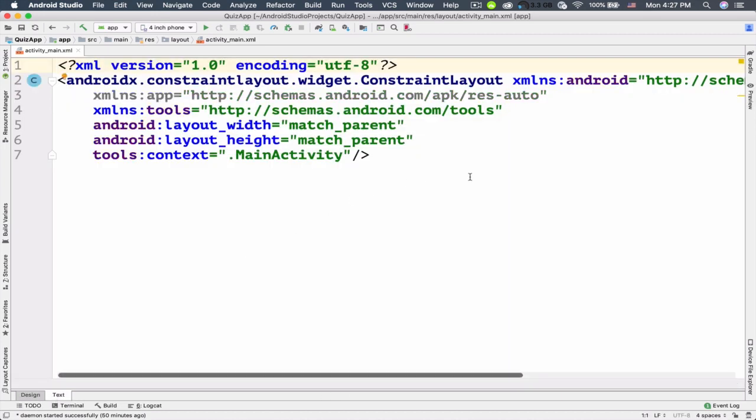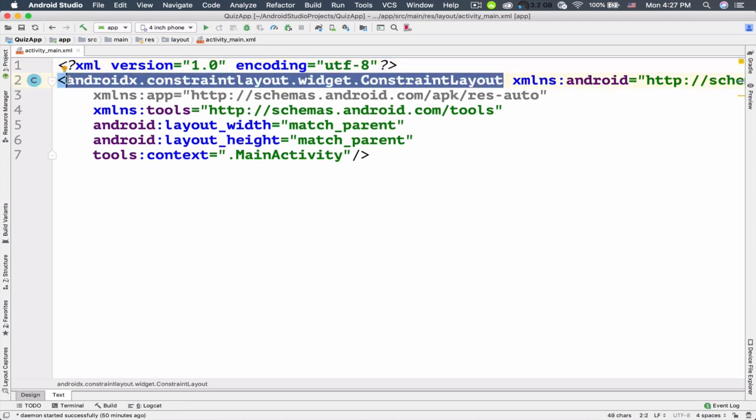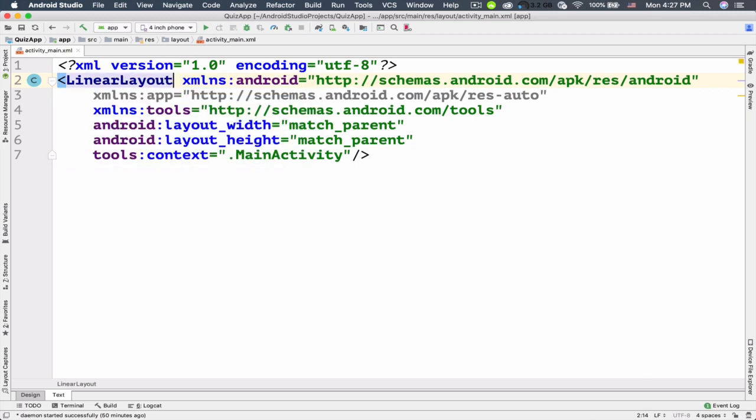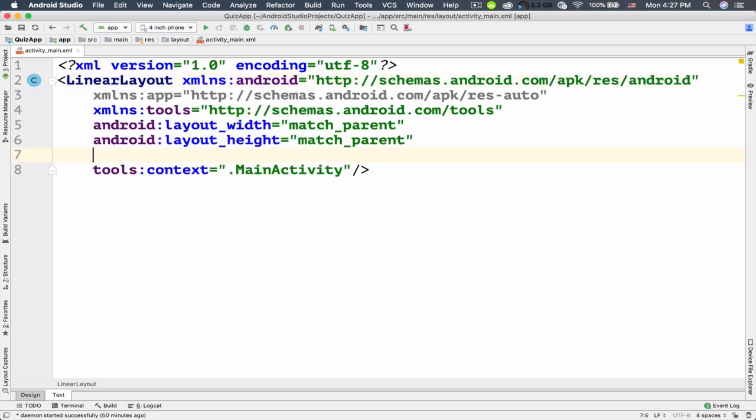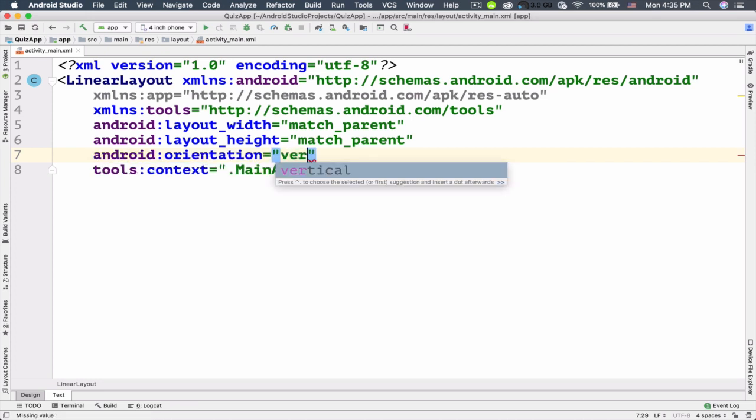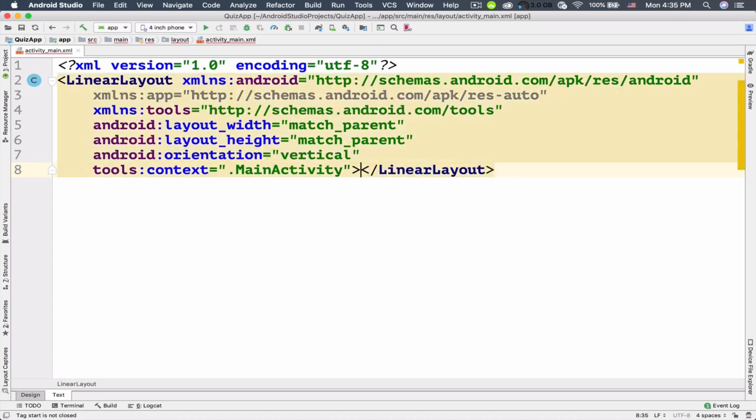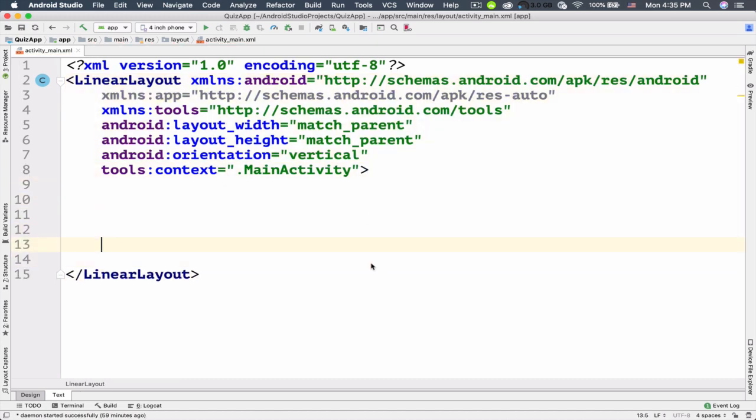So let's switch to the text tab and let's change this constraint layout to a linear layout. I'm going to add another attribute to this linear layout, an attribute that is specifically dedicated to this linear layout, and it is called orientation. So let's set the orientation to be vertical, and then let's create a separate closing tag for this linear layout. I'm just going to delete this tag, and I'm going to put this closing tag here. Now we've got this linear layout.